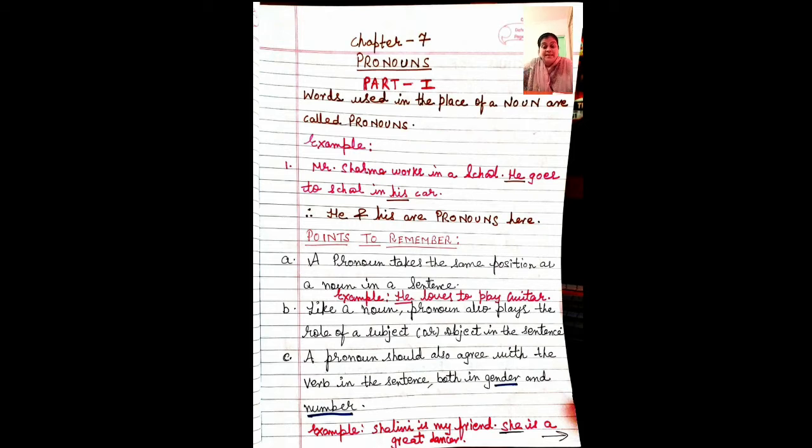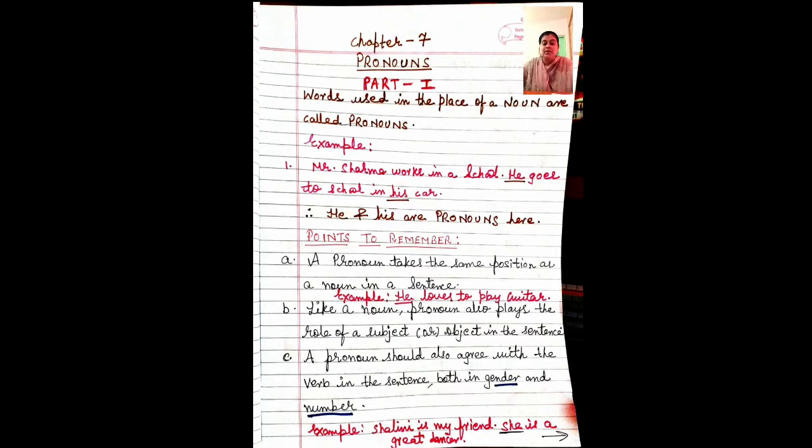So to avoid taking names again and again, we use the pronoun. Mr. Sharma works in a school, he goes to school in his car. Now instead of Mr. Sharma, I am saying he goes to school in his car. So what is the pronoun here? The pronoun is he and the pronoun is his. Now he and his are pronouns here, correct?